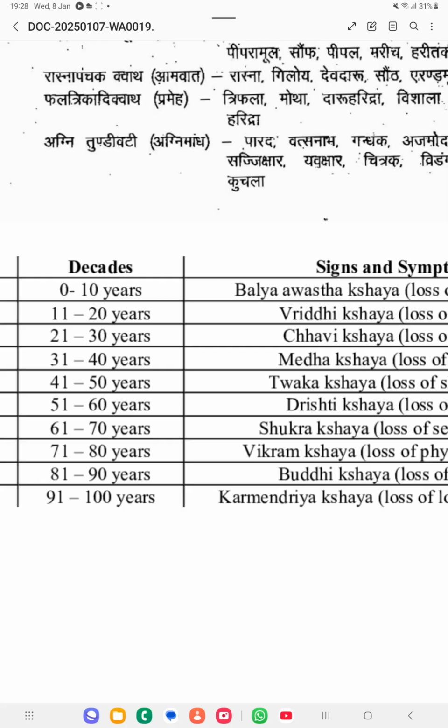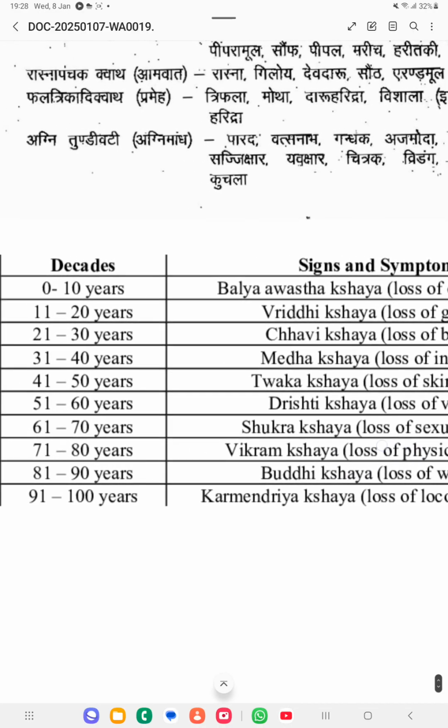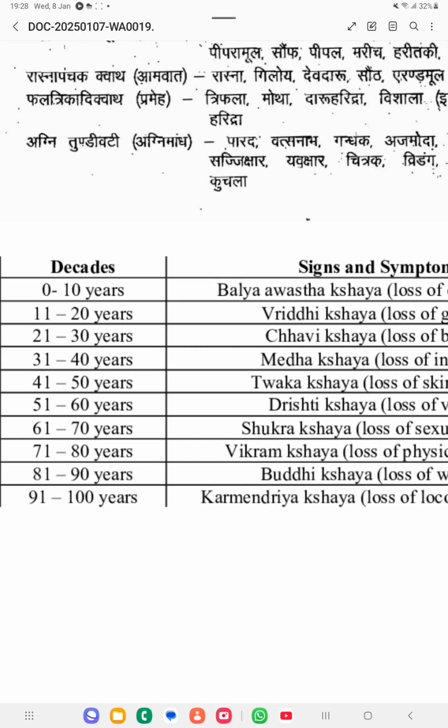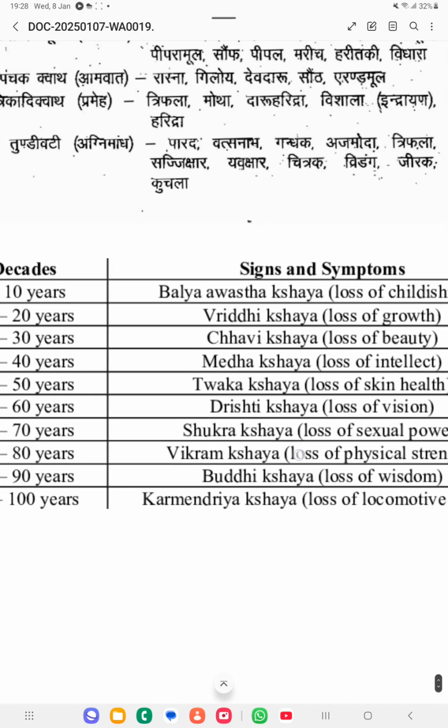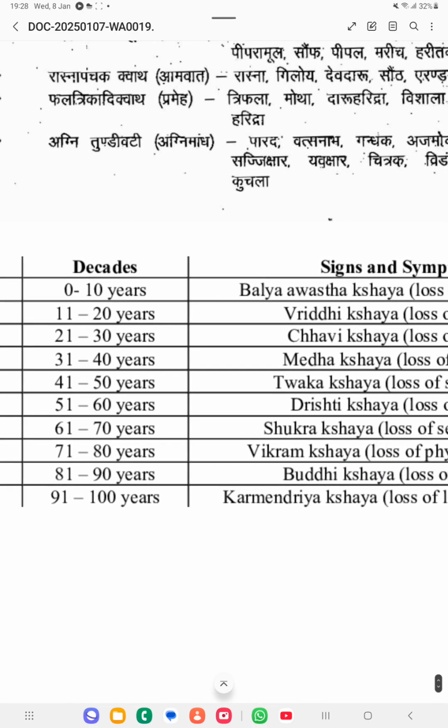you will be getting Chavi Kshaya, loss of beauty. The loss of beauty will be happening in the 21 to 30 years. Then 31 to 40 Medha Kshaya, loss of intellect. Then 41 to 50 Tvak Kshaya, loss of skin health. Loss of skin health will be there. 51 to 60 you will be getting Drishti Kshaya, loss of vision.